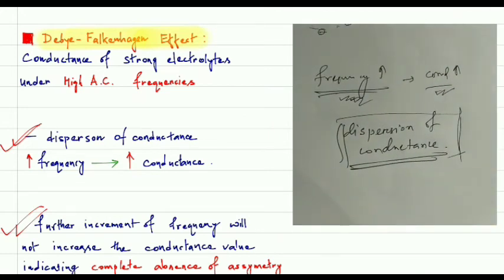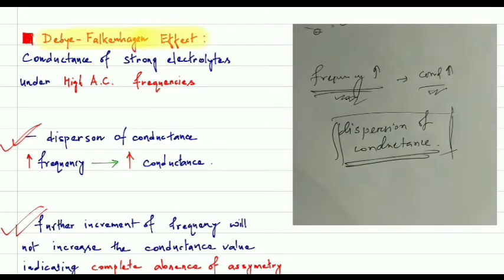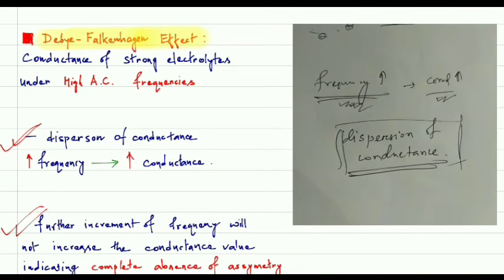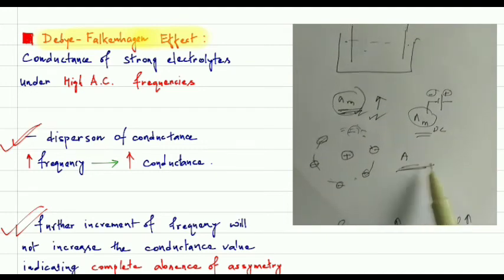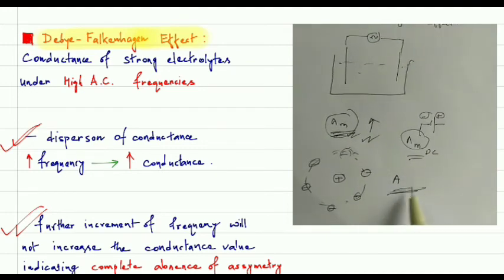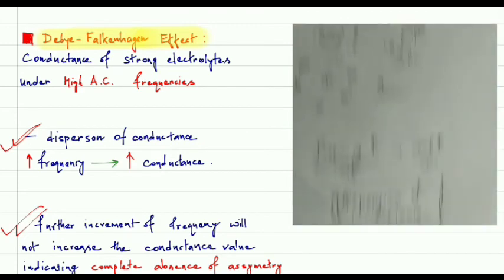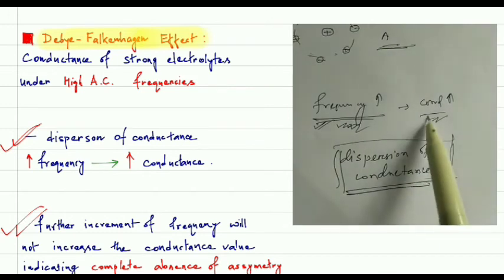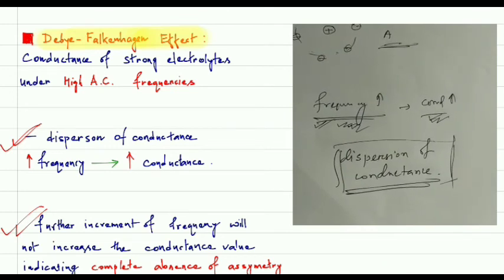So try to remember these terms. Sometime in the exam they may ask you what is dispersion of conductance, so you have to write these things. So I hope you understand this effect. There are mainly two points in this effect. The first point is that the asymmetric effect is totally removed. We can remove the asymmetry effect completely by applying AC instead of DC. And second, if we apply higher frequency, then the conductivity of that solution is going to increase. And this effect is known as what? Dispersion of conductance.